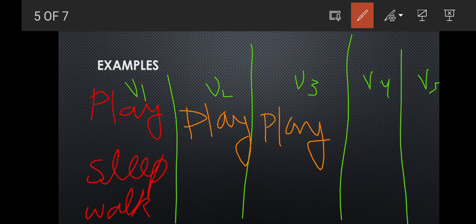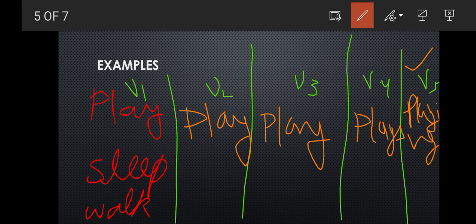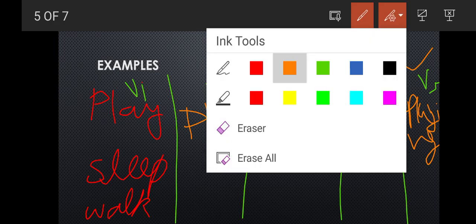Play, play, play in the verb 3 form. Then for the verb 4, we'll add s at last. That would be plays, because we'll add s at the last. In the v5 we'll add ing, so here will be playing.